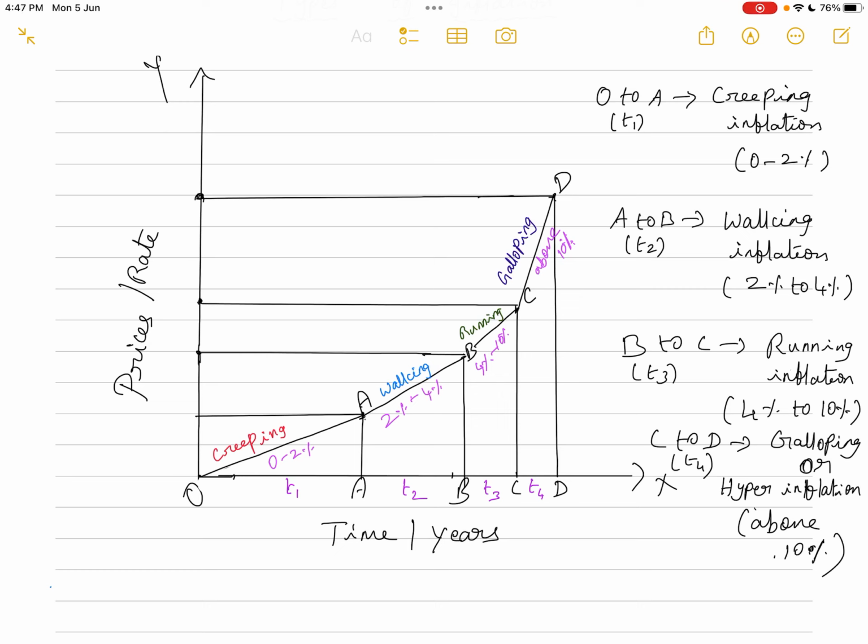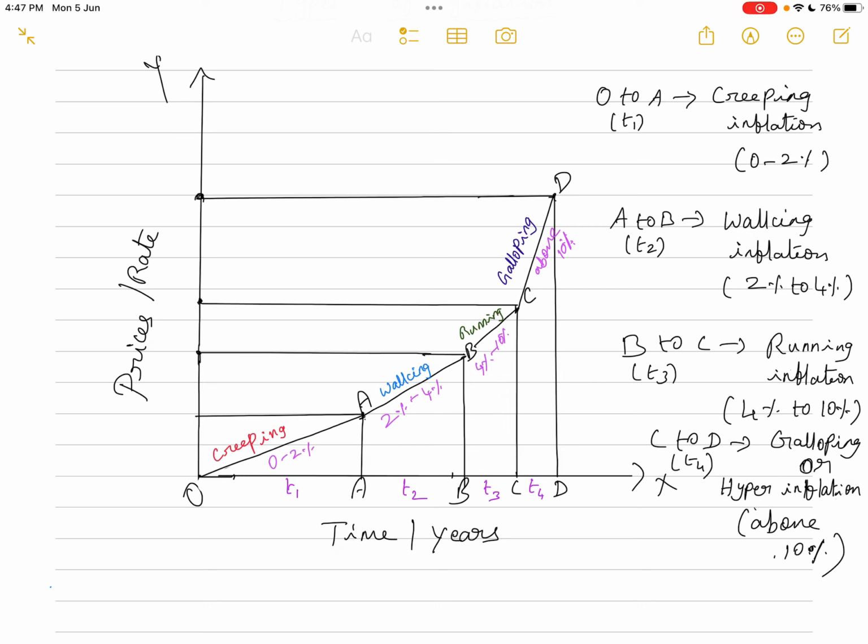Then A to B is time period 2. Slowly the rate of inflation is increasing. You can see that the curve is a little bit steeper now. It is becoming 2% to 4%, that is time period 2. And then B to C, you can still see that the time period is lesser and the rate of inflation is becoming steeper, that is 4% to 10%. That is what is known as running inflation.